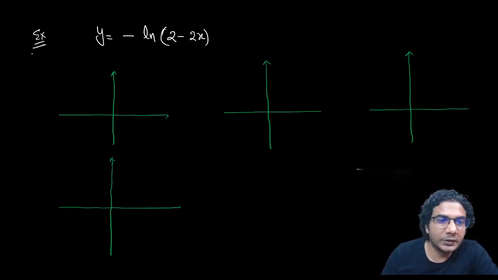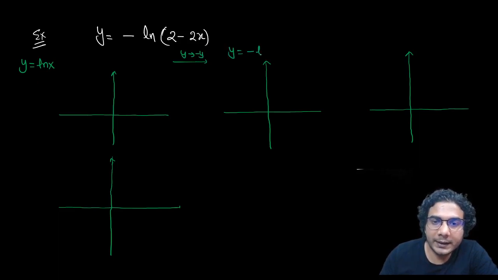All right. So let's begin with this. y is equal to ln x. Then you can plot the first transformation, replacing y by minus y. So you'll get y is equal to minus ln x. All right. Then the second, this can be written as ln of 2 times (1 minus x). All right, like this.